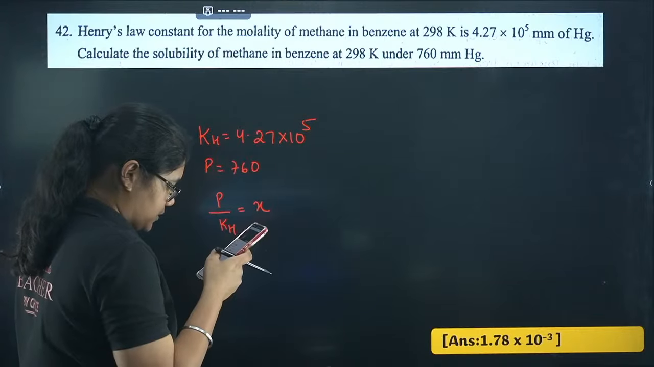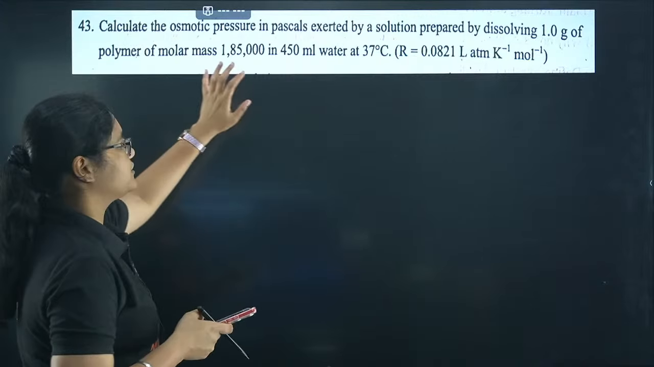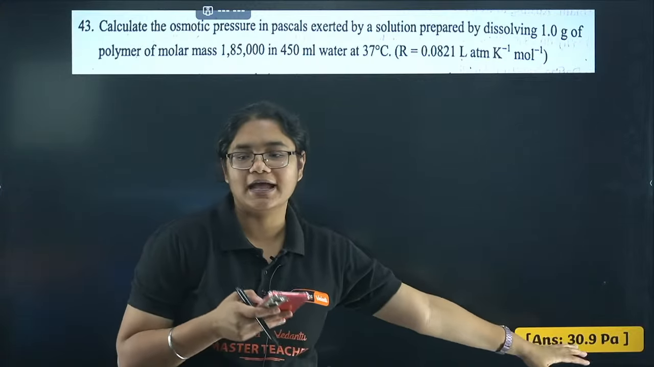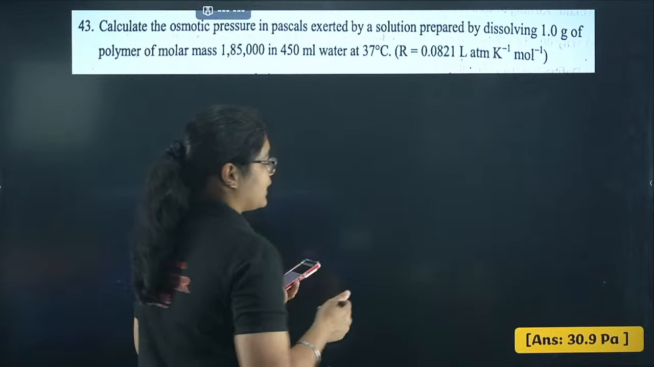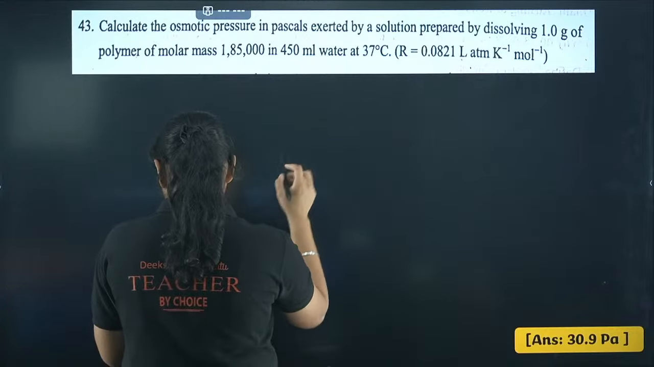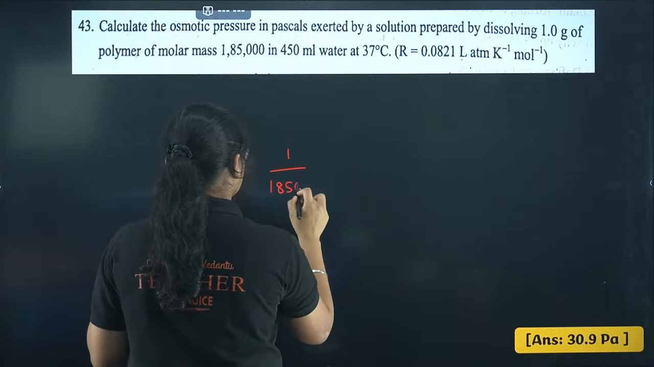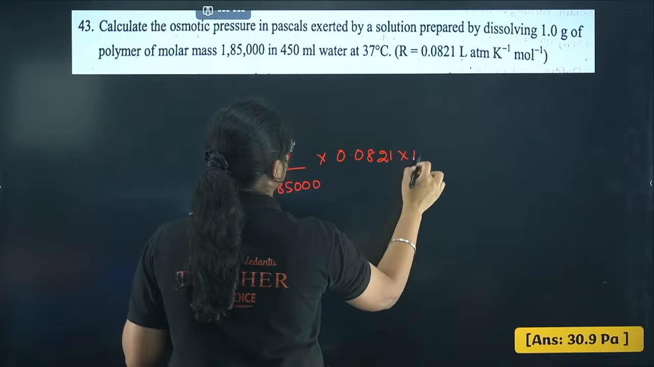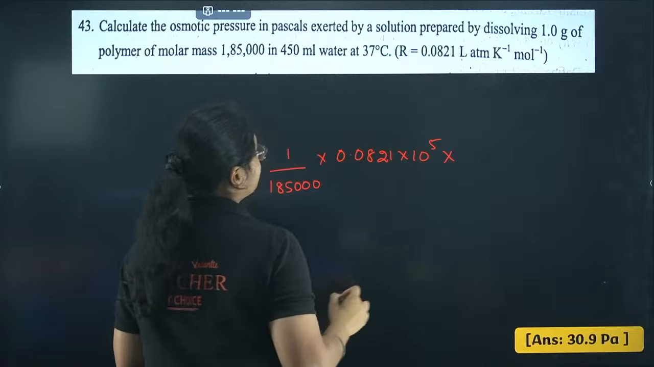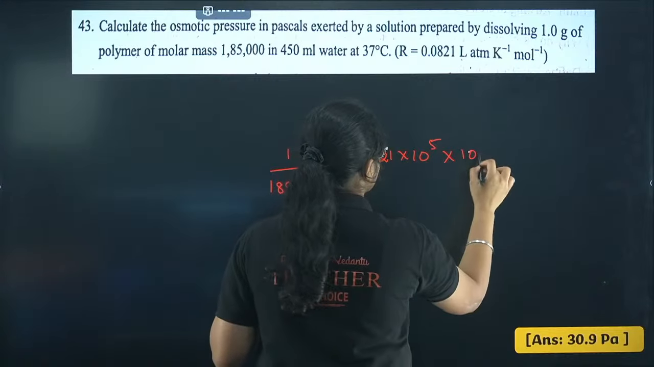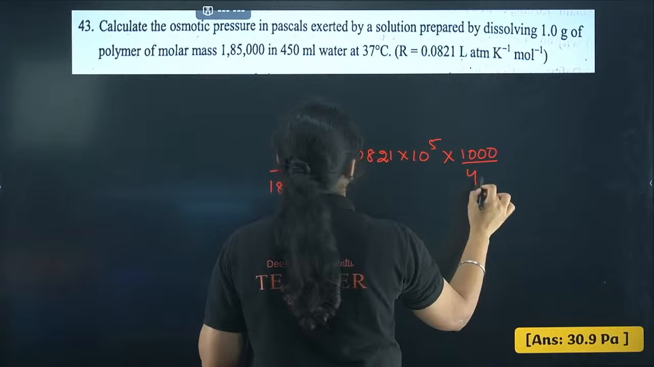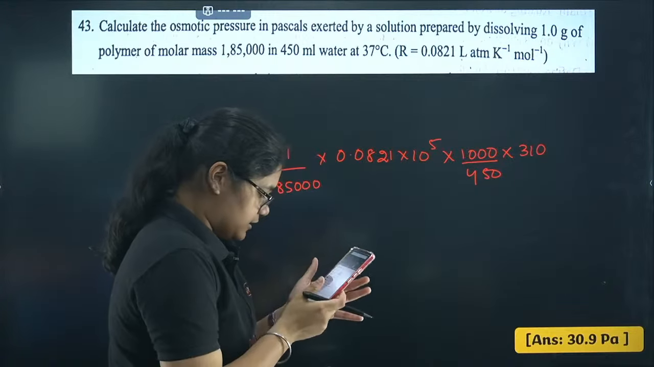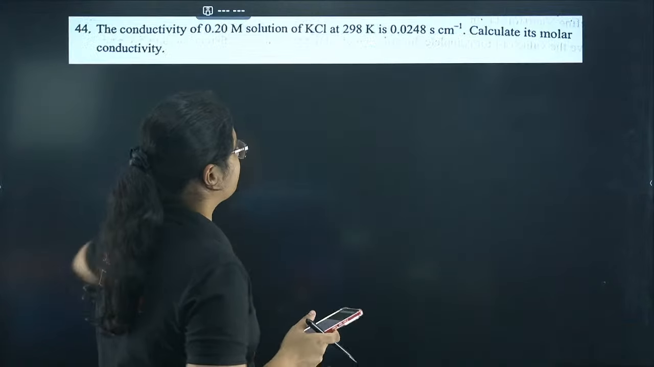Okay, next we have osmotic pressure. This question I have solved so many times in my lectures, and the answer here will be 30.9 Pascal. You just have to solve it. So you have 1 by 185,000 into R value is 0.0821 into, for Pascal, you have to multiply 10 to the power of 5. Then you have 1000 here for molarity. Volume is 450, and temperature is 310 Kelvin. Yes, all of you are getting the same answer, 30.9 Pascal.